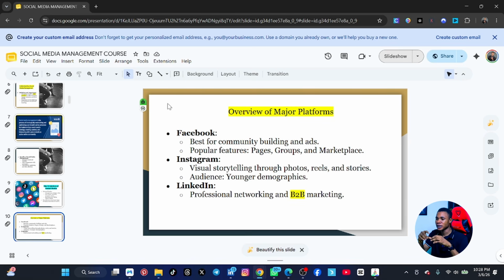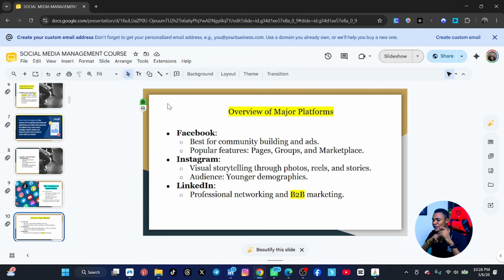And then inside the community we also have what we call the marketplace. In the community there's always a market to go and buy things from, where you buy and you sell. So Facebook also has that feature. There are a lot of other features on Facebook, but when we go there I'll show you the overview of how they look.